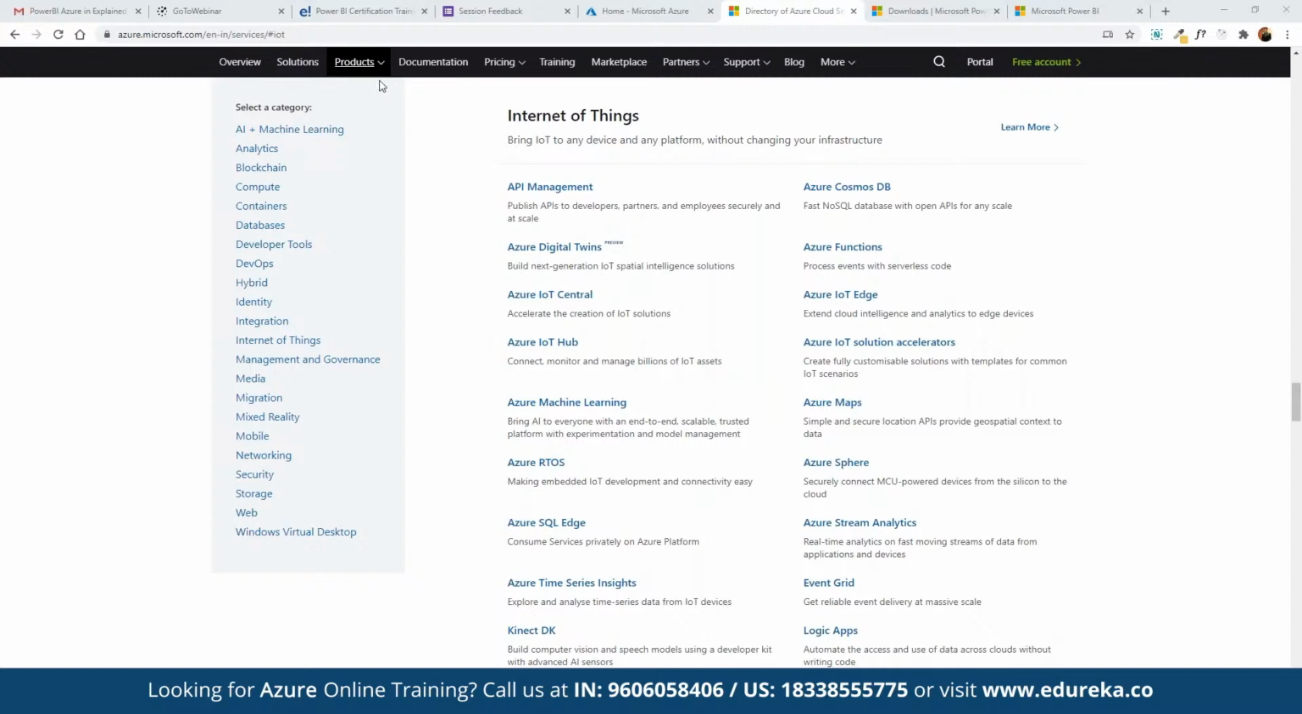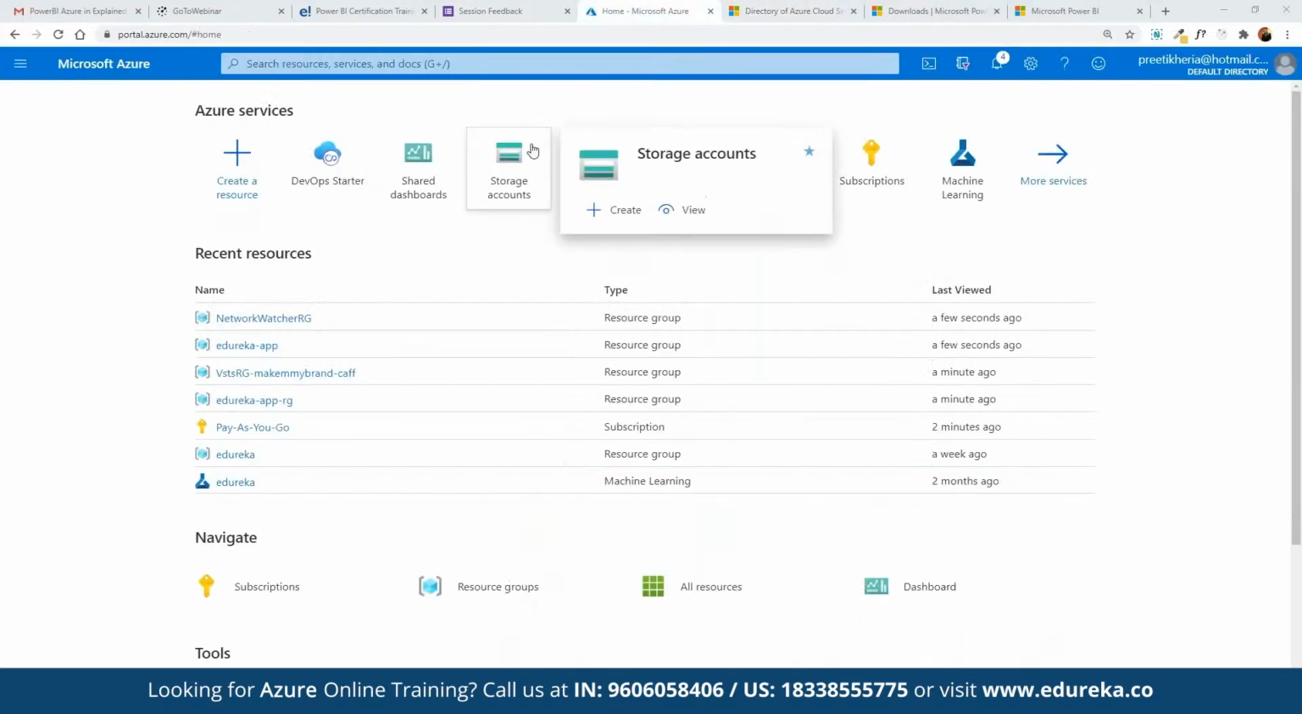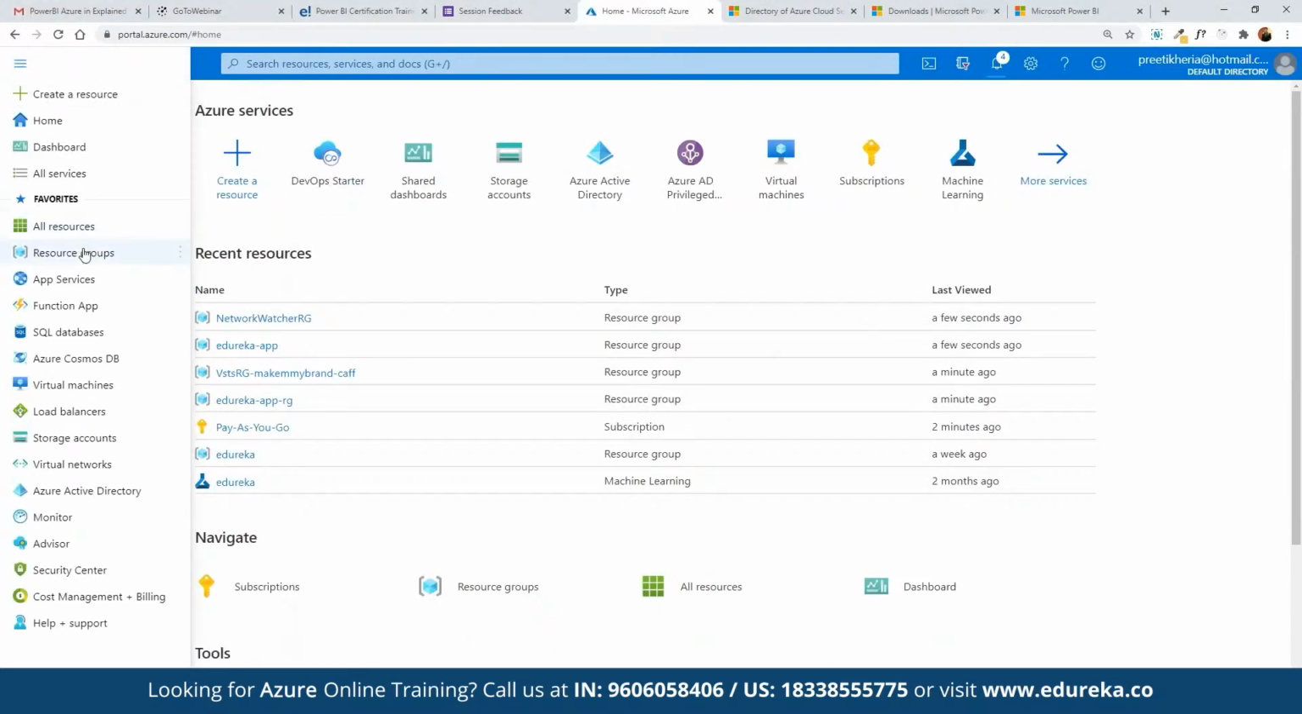Here you go. And once we log into the Azure platform, this is the dashboard that we are going to look at. And here we can click on the menu icon where we can see all the resources, resource group, app services, function app, SQL databases, storage accounts, virtual networks, Azure Active Directory, monitoring, advisory, security center. We can see the entire report as per the requirement.